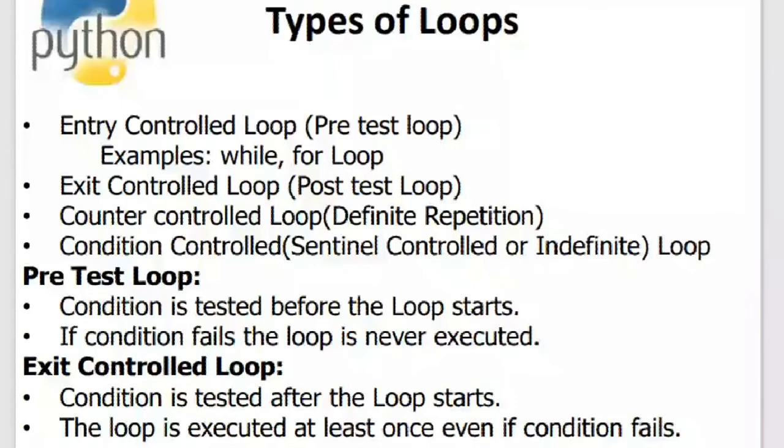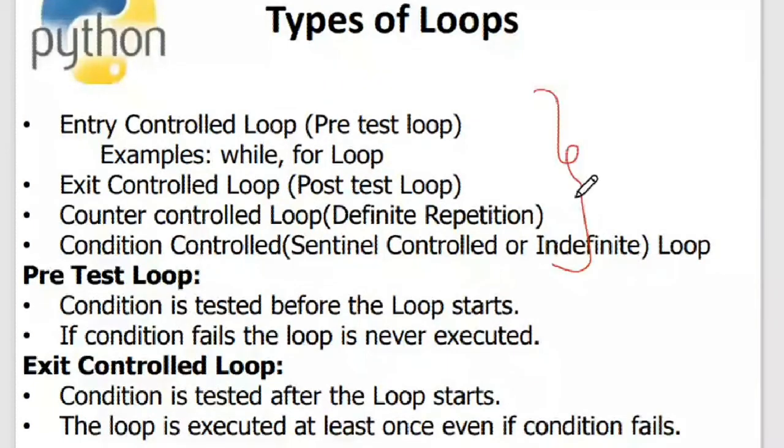In today's class, we'll discuss various types of loops and try to compare them with other programming languages. These are the 4 kinds of loops that we are seeing here. They are the same loops, but we are just categorizing them based on different criteria. The first one is the entry controlled loop, which is also called the pretest loop. Examples of the pretest loop are the while and for loops.